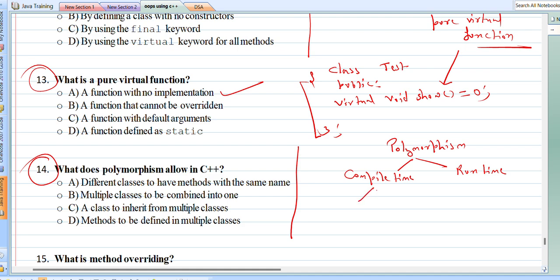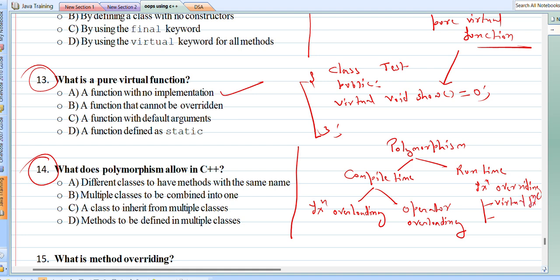Under compile time polymorphism, we have function overloading and operator overloading. In runtime polymorphism, we perform function overriding, and this is achieved using virtual functions and inheritance. Right. So this is polymorphism.